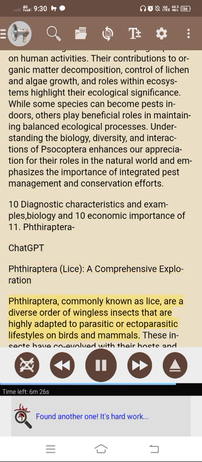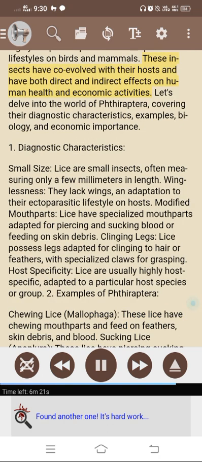Phthiraptera, commonly known as lice, are a diverse order of wingless insects that are highly adapted to parasitic or ectoparasitic lifestyles on birds and mammals. These insects have co-evolved with their hosts and have both direct and indirect effects on human health and economic activities. Let's delve into the world of Phthiraptera, covering their diagnostic characteristics, examples, biology, and economic importance.